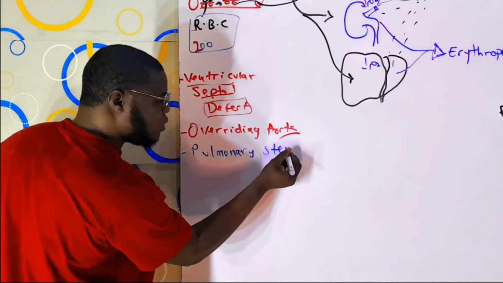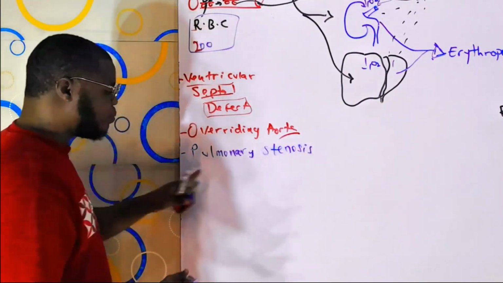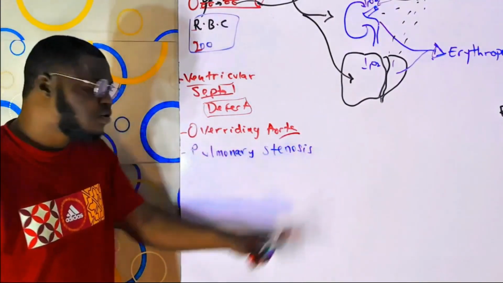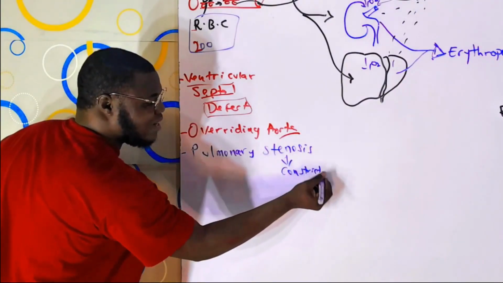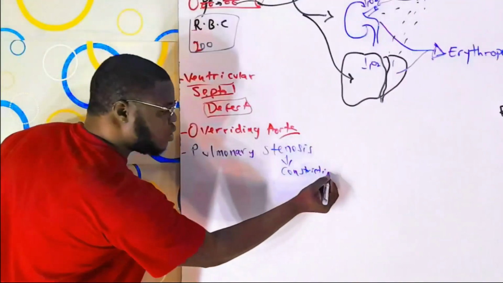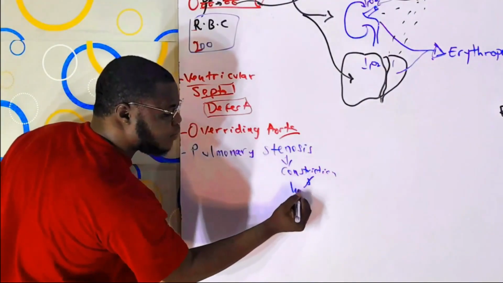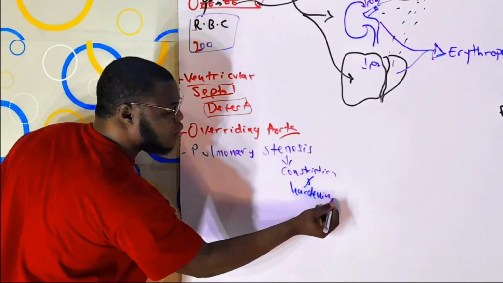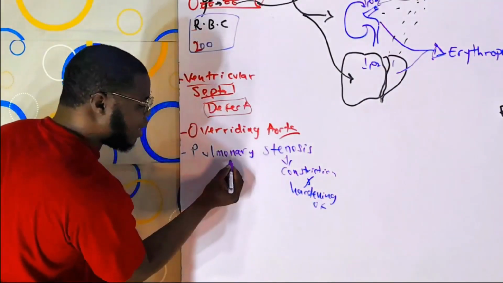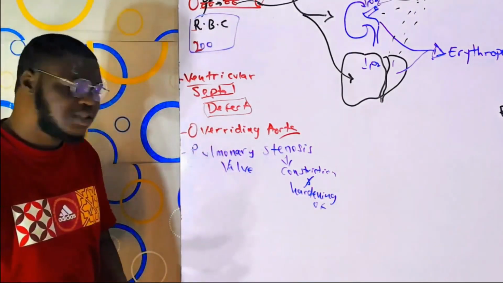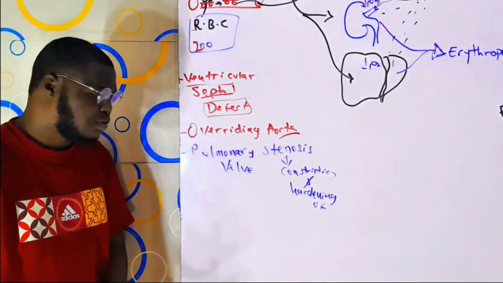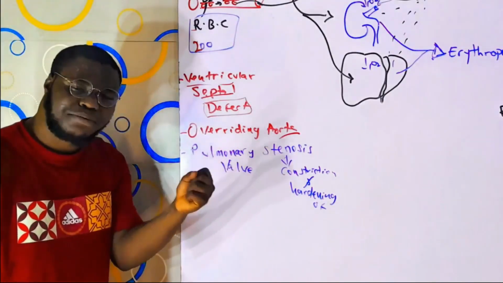So, stenosis. What is pulmonary stenosis? You already know stenosis means hardening or constriction, or something to get hard and constricted. So, constriction and hardening of the what? Of the pulmonary valve. Pulmonary what? Pulmonary valve. That is what pulmonary stenosis means. So, it is the constriction and hardening of the pulmonary valve.